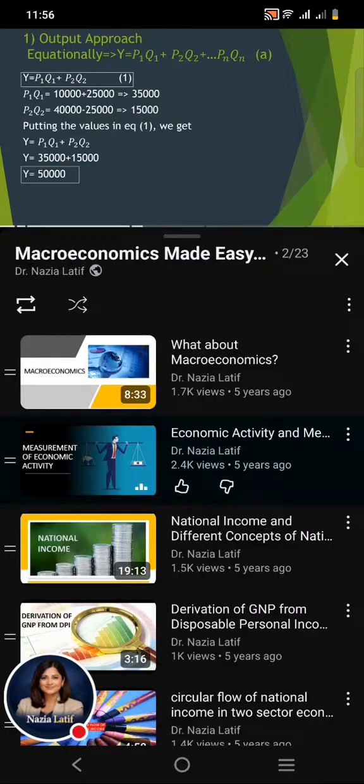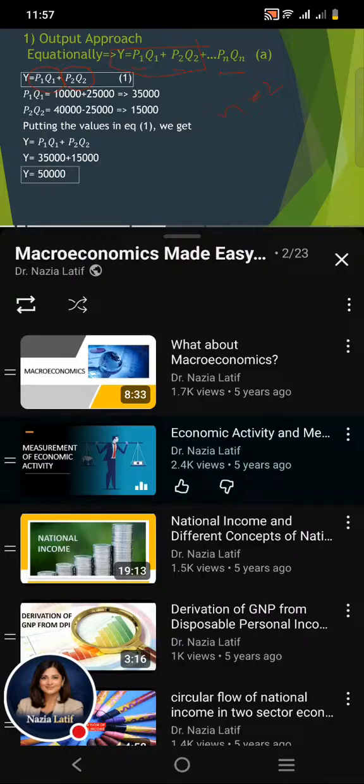That is, by adding the monetary value of all the final goods and services produced in an economy during a specific period of time. As in our example, N is equal to 2. It means that our formula shrinks. So, our formula for the national income accounting becomes Y = P1Q1 + P2Q2. Here P1Q1 represents the revenue generated by the production of oranges, and P2Q2 represents the revenues generated from the production of juice.